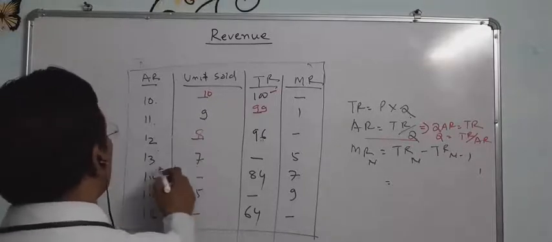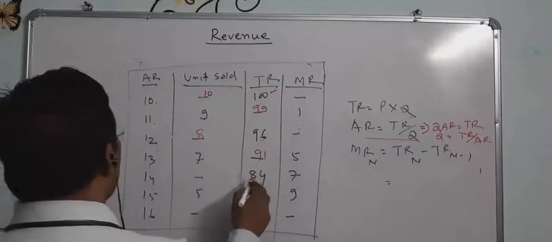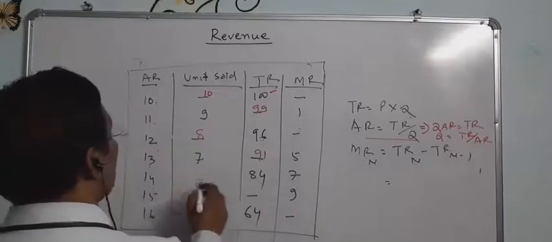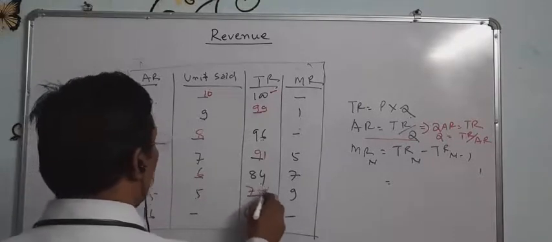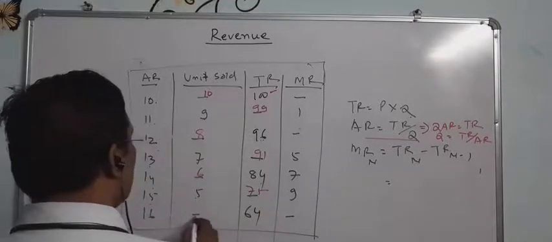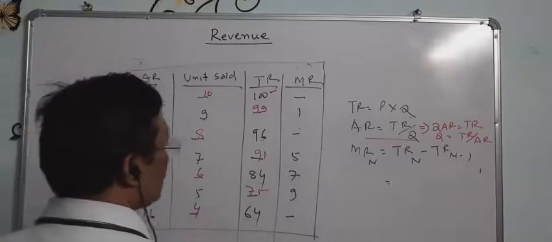Units sold in price 13 to 7 is 91, and 84 divided by 14, and 15 into 5 is 75, and 64 divided by 16 equals 4.